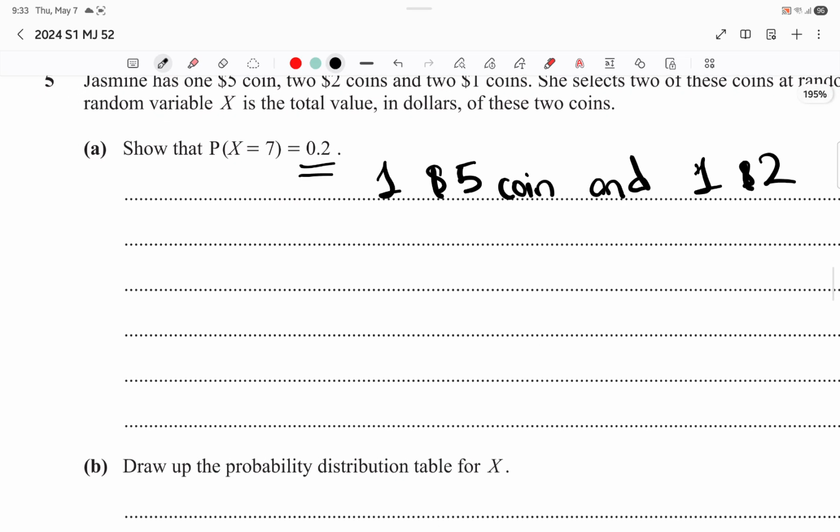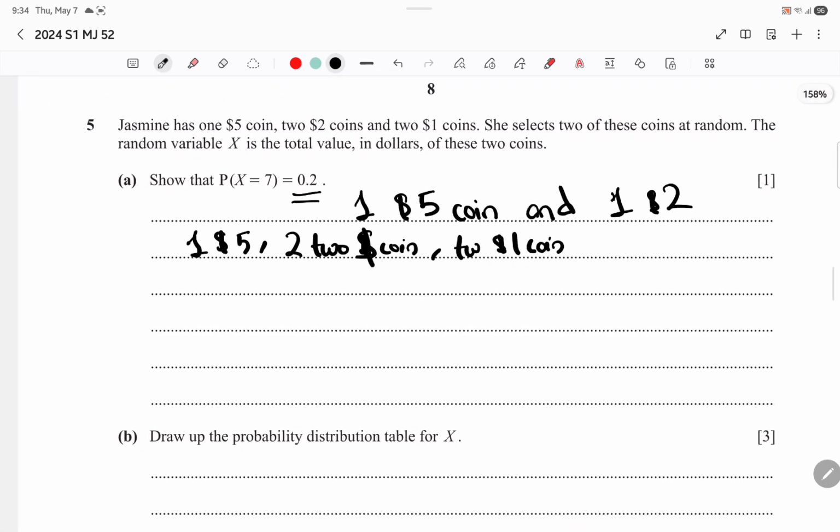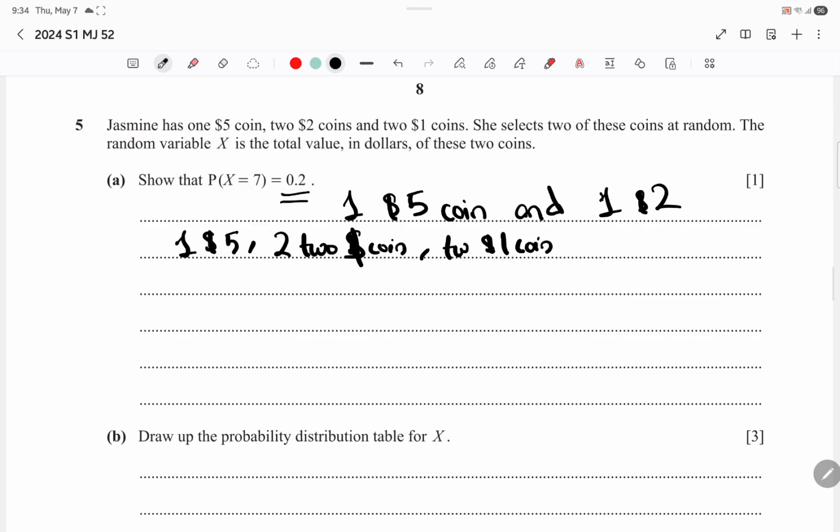Because look, they have one $5 coin, two $2 coins, and two $1 coins. Out of two $2 coins, we're selecting one, so we can write this as 2C1, and out of one $5 coin we're selecting one, so 1C1, so that leaves 2.